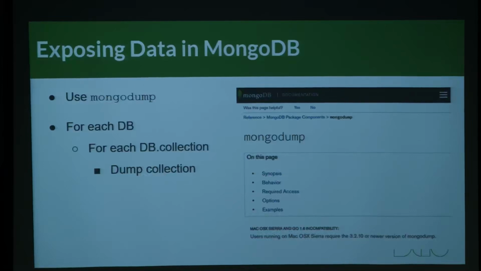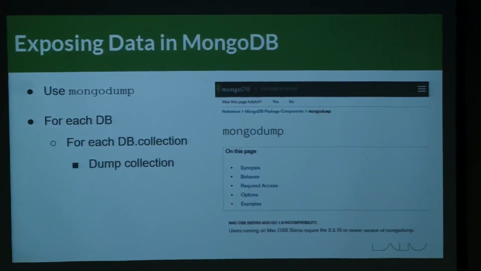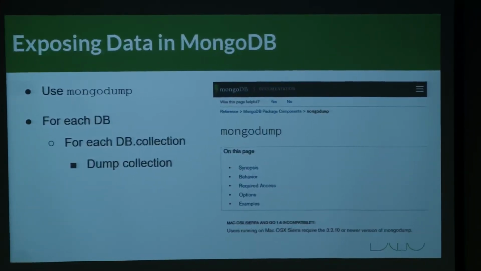Otherwise, this is basically how mongodump works, but even if you were using a client library, the general gist is that you're going to say, for every database that you're storing on your Mongo instance, how many collections do you have? These are kind of like tables, right? And I'm going to say, for every single one of those collections, I'm going to download the contents of that collection.